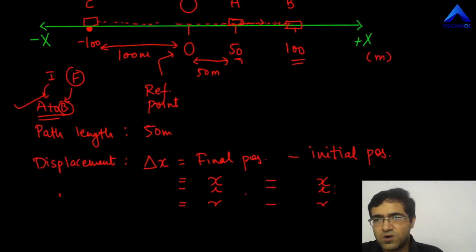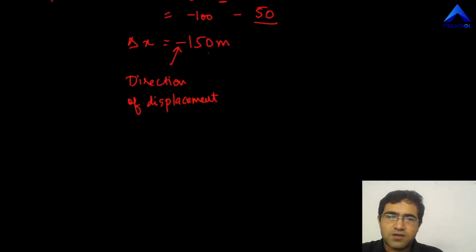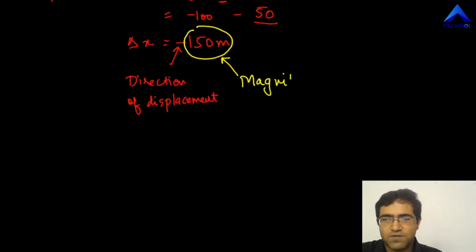Now what about the numbers over there? Well, come back to this. What does this number 150 meter indicate? I think that's fairly clear.